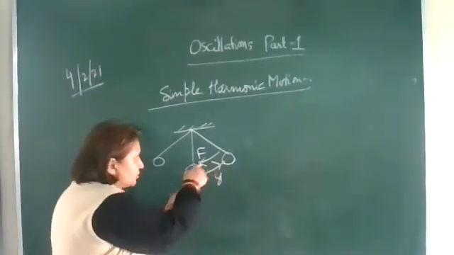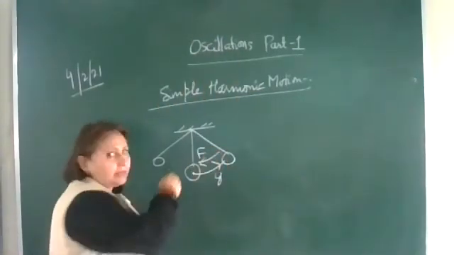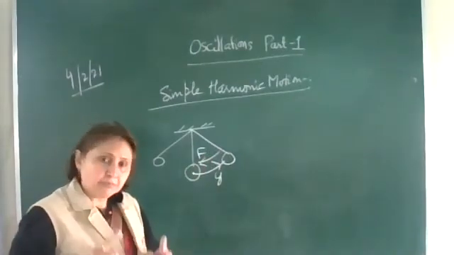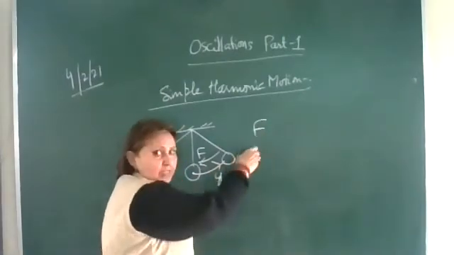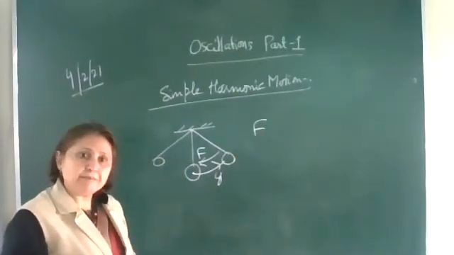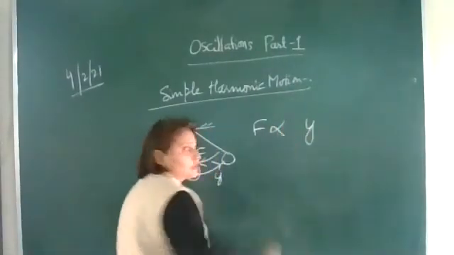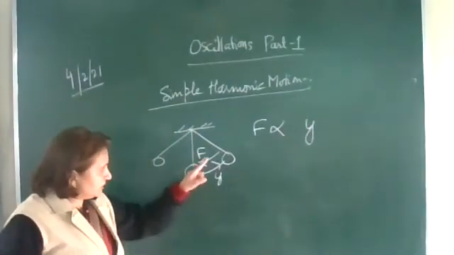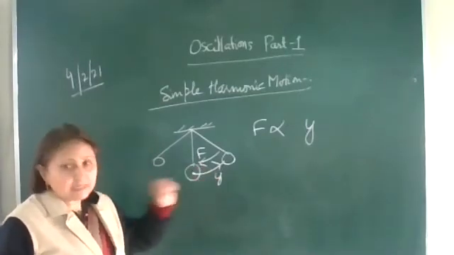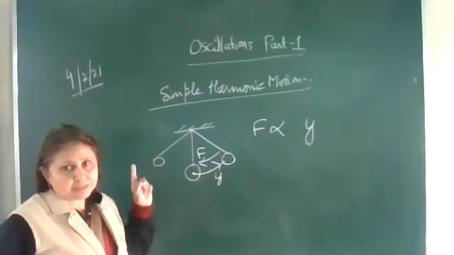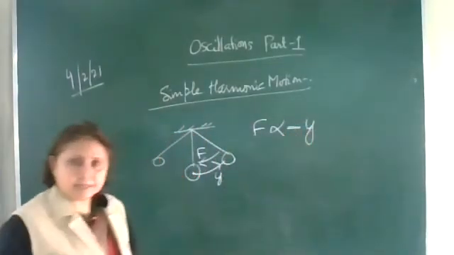So here the motion is due to the restoring force, because it doesn't keep on moving like this. It will come back to its mean position. So the motion is due to the restoring force. And the more you displace, the more restoring force there will be to come back to its mean position. So this restoring force is directly proportional to the displacement. Now you can see the direction of the restoring force and the displacement are opposite. So here we can put a negative sign.